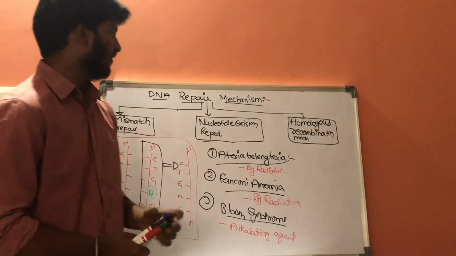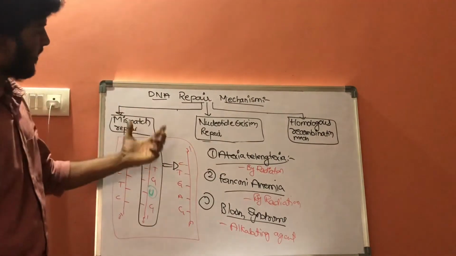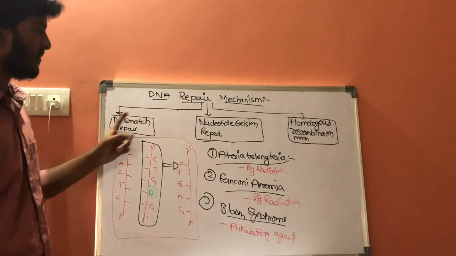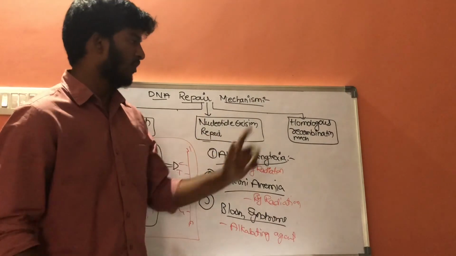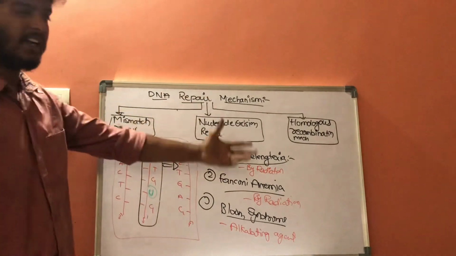In this way, we have discussed the normal DNA repair mechanism, and if there are any abnormalities in these 3, that is mismatch repair, nucleotide excision repair, and homologous recombination mechanism, it results in different kinds of conditions with different kinds of carcinomas.